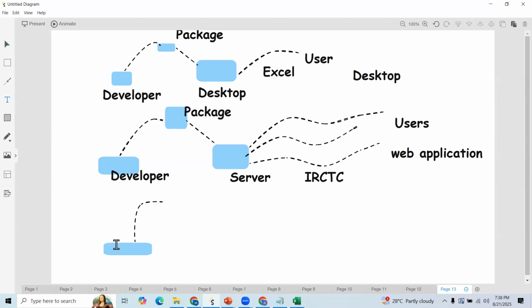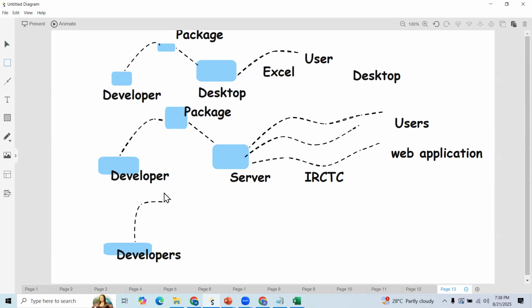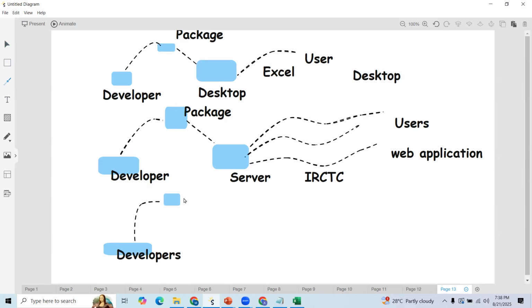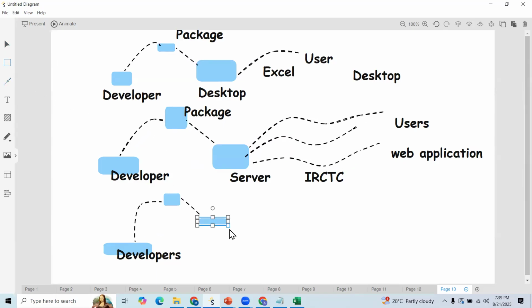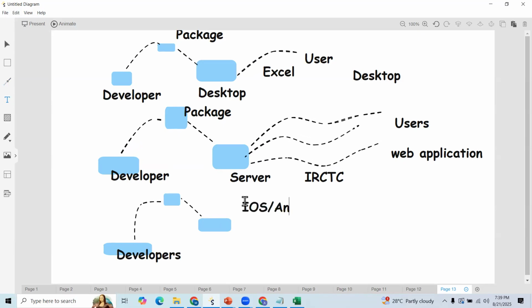PhonePe developers started developing the new feature. Once it is done, they will convert this code into a deployable format package. But this time they will push this code to the Play Stores, different Play Stores, iOS as well as Android.